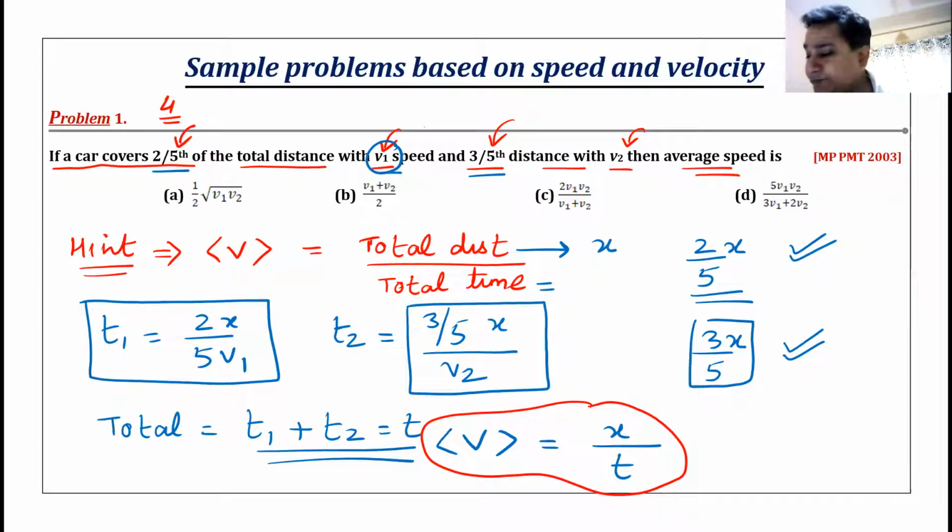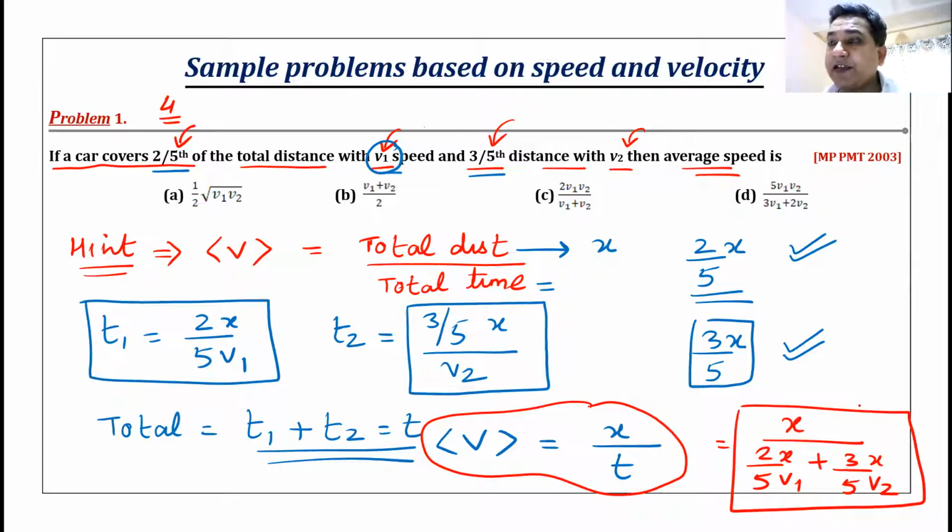What is the average speed? Total distance divided by total time. Total distance is x. Total time is 2/5 x by v1 plus 3/5 x by v2. So what is the final answer, anyone? This is the final answer. You have to solve it and get the final answer. And the final answer would be part D, option D.